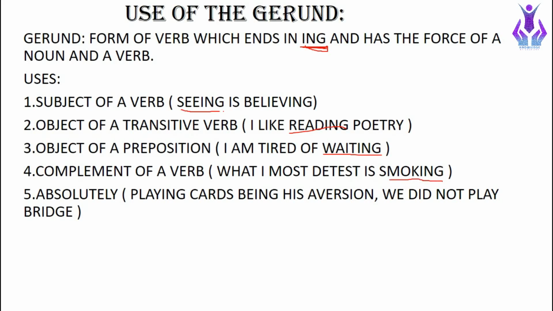The next one is absolutely. We can use it absolutely, like we can see from the example: "Playing cards being his aversion, we did not play bridge." So here being is our gerund and it is used with the verb be. When we put ing with the verb be, it becomes a gerund and we can use it in this manner. So here we are done with the uses of the infinitive, the participle and the gerund.